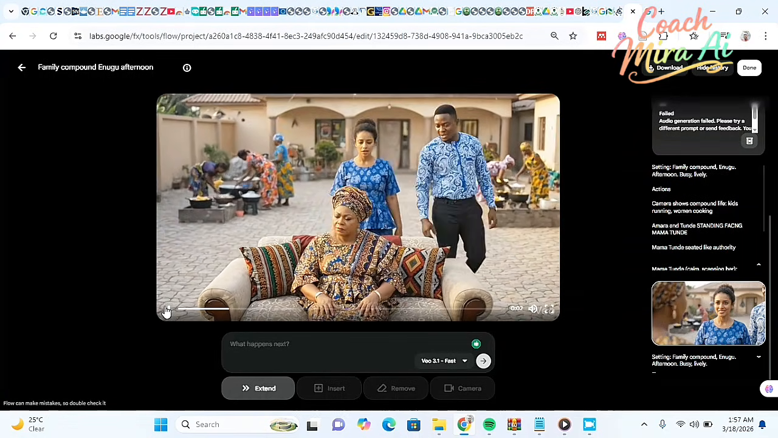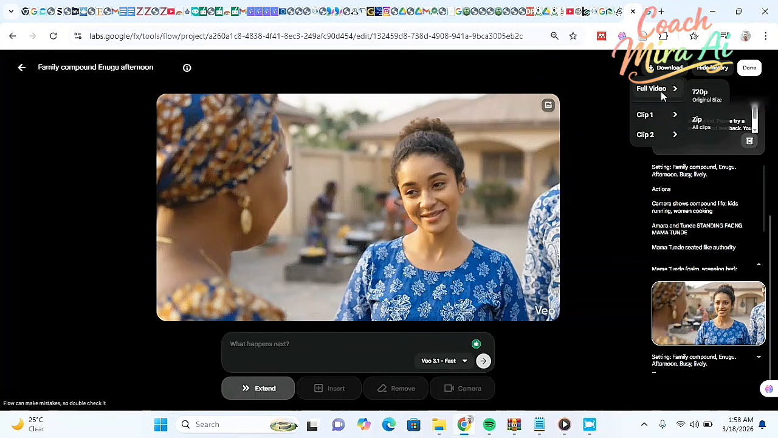I'm trying. Good afternoon. After generating, you're going to click this option and download. So you see the right hand side, you want to see download there.